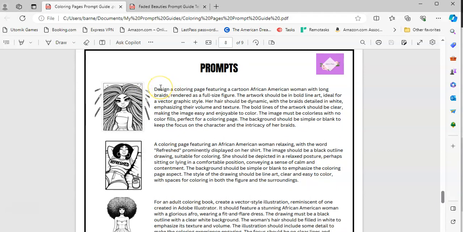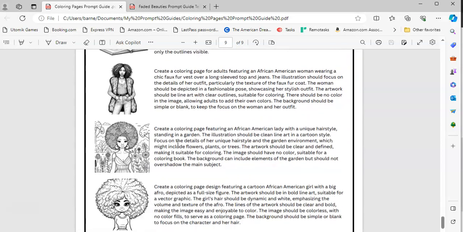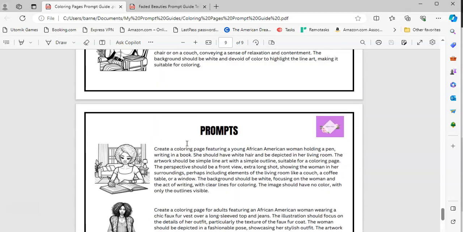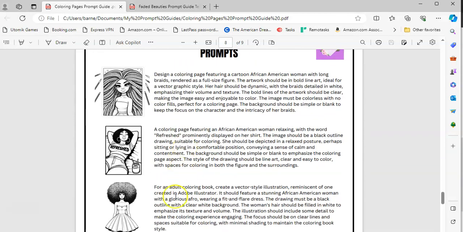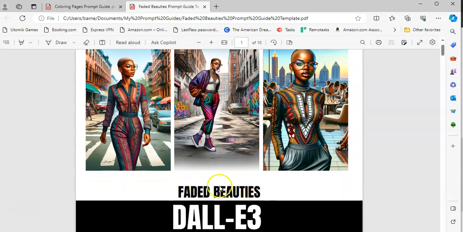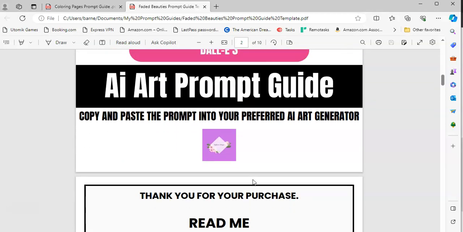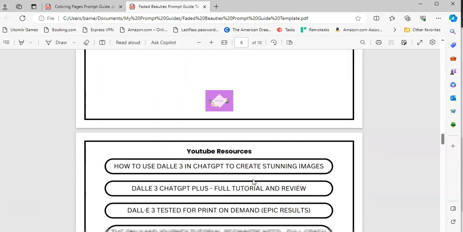So I would basically copy that prompt, paste it here, and then paste one, and then add the image here. So people will see an example of an image they could get using the prompt that I pasted over here. And the one thing about AI, you never get the same image twice. So this prompt guide has 10 prompts that go with it. And then there's another one with this one, my favorite. I call it Faded Beauties. And these are different images that you can get using the prompt guide. And I'll scroll down to the prompts.